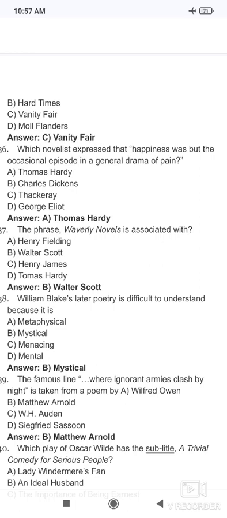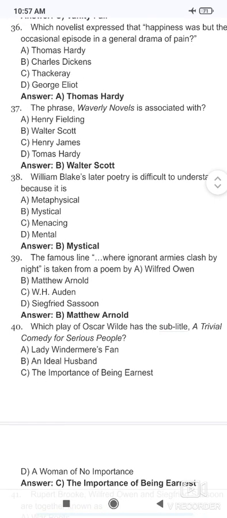So why is that? Because it is mystical. The famous line, "where ignorant armies clash by night," is taken from a poem by which of these: Wilfred Owen, Matthew Arnold, W.H. Auden or Siegfried Sassoon? So the correct answer is Matthew Arnold, where ignorant armies clash by night.